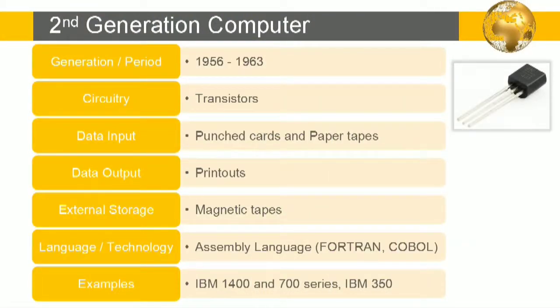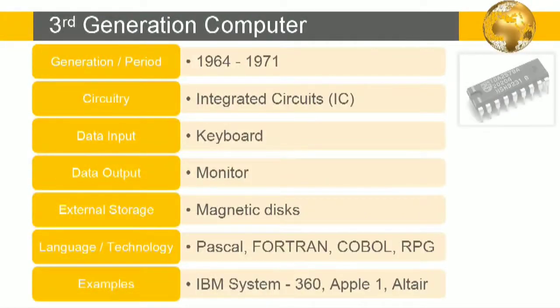Now let's see the second generation computer. The period was 1956 to 1963. Circuitry used were transistors, as shown in figure. The data input was in the form of punched cards and paper tapes. The data output was in the form of printouts only. In this generation also there was no display. External storage devices, magnetic tapes. Languages used were assembly language, that was Fortran and COBOL. Examples of the computer are IBM 1400 and 700 series and IBM 350.